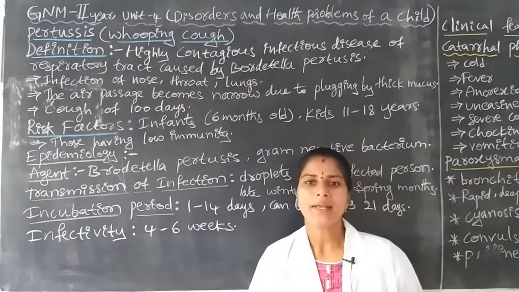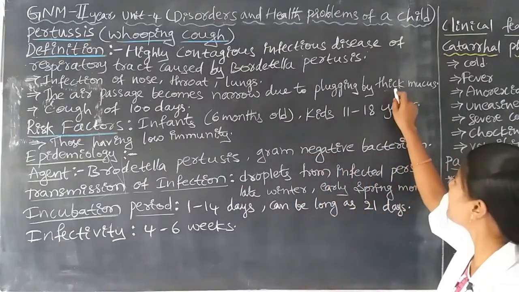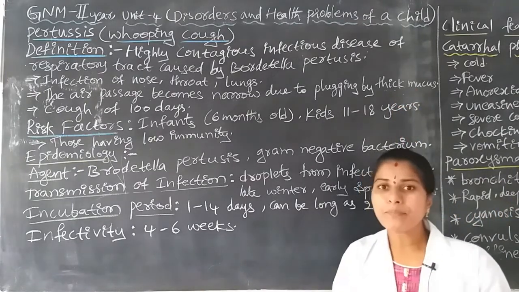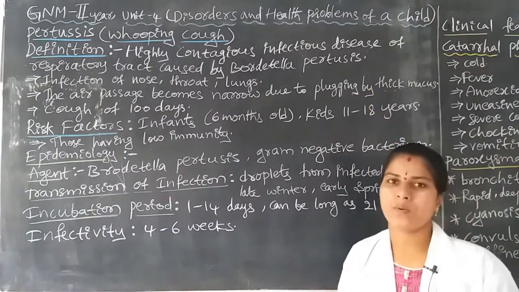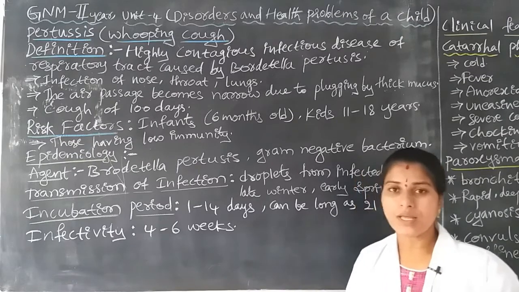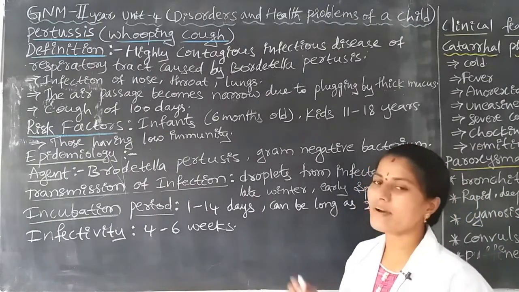The mucous should be thickened, not thin. The thick mucous obstructs, or blocks, the airway. Due to that the airway is obstructed. This is one reason.